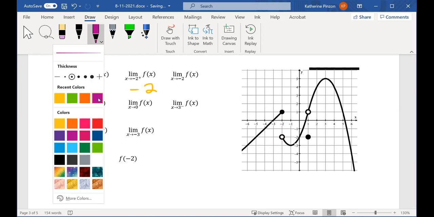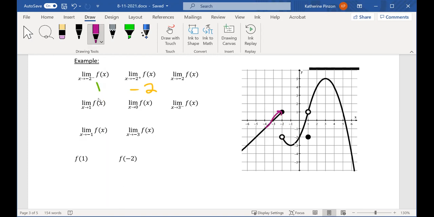Okay, now I'm going to do this third one that says the limit as x goes to -2. What did we say above there that says when does a limit not exist? When the two sides don't meet, right? When I'm on the left of -2, I went towards 1. On the right of -2, I went towards 0. There's this big old break at -2. So I have to say does not exist.